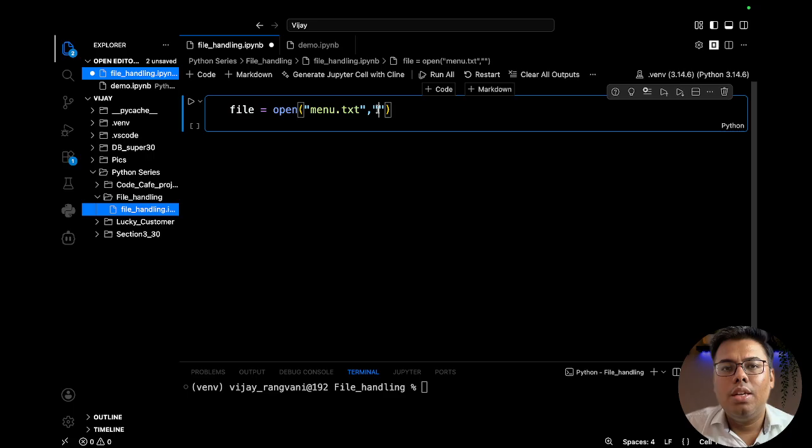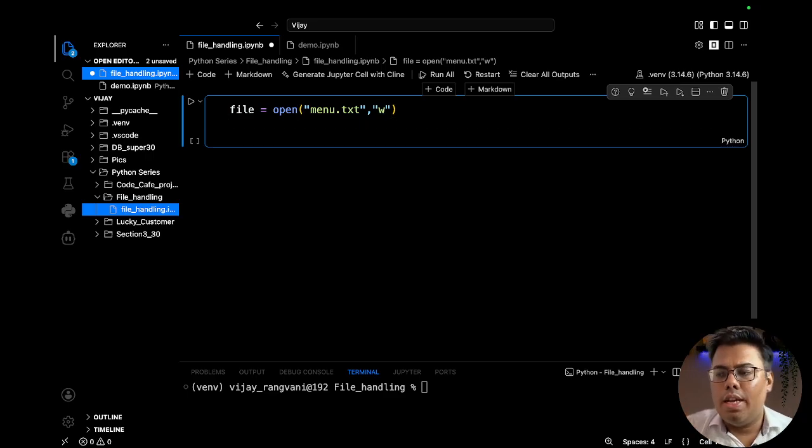It is just loading. So here we will give the file name, and here the operation that we want to perform. In case of write, we will write W. In case of append, we will write A. In case of read, we need to write R. It's very simple: the first initial of the word of the operation that we want to perform. And then we will use the write function to write whatever we want.